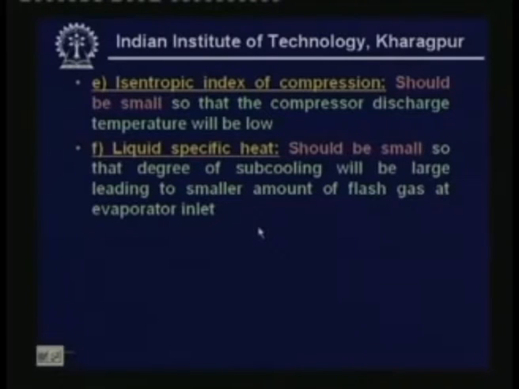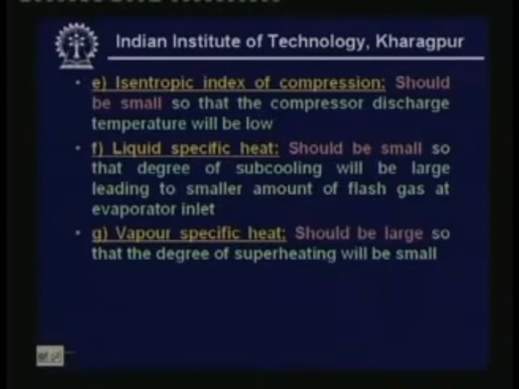So, the next requirement is the liquid specific heat. Liquid specific heat should be small, so the degree of subcooling will be large, leading to a smaller amount of flash gas at evaporator inlet. So, we need small liquid specific heat. Next, vapor specific heat. Vapor specific heat should be large, so that the degree of superheating will be small. We know that when the degree of superheating is large, the suction temperature will be high. Once the suction temperature is high, the density of the refrigerant at the entry to the compressor will be low. That means you require a larger compressor for a given mass flow rate. So this is not really good from a practical consideration.